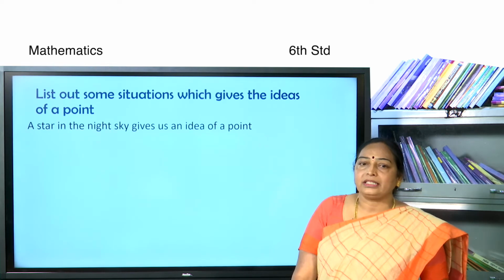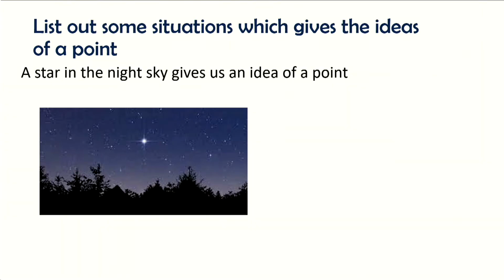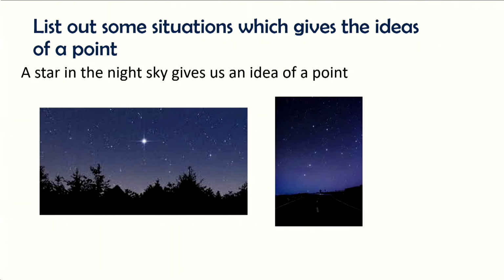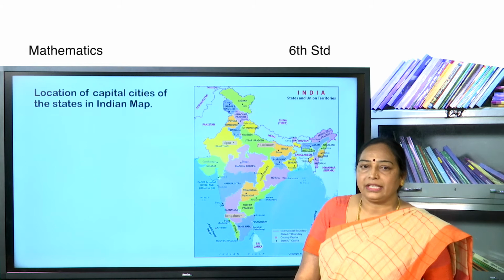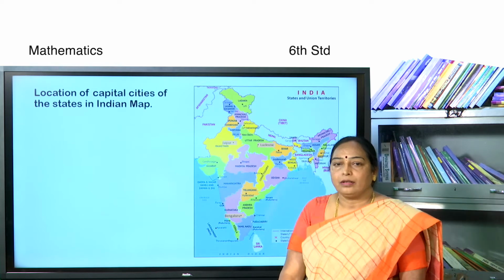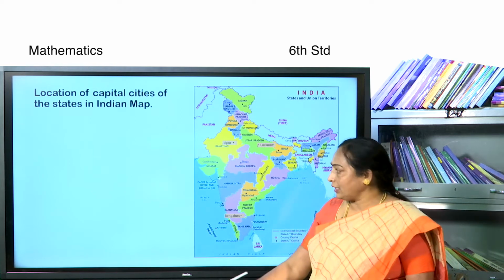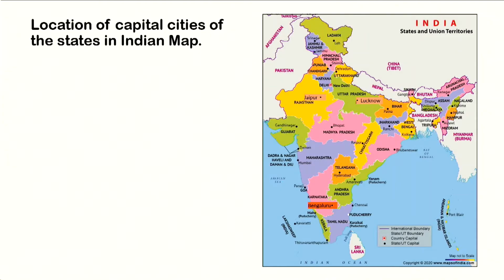A star in the night sky gives us an idea of a point. Stars are very far away from us, that is why they look like a point or small dot. Here, the locations of the capital cities of the states are shown on the Indian map. The capital cities are represented by points. For example, the capital of Karnataka is Bangalore. This point shows Lucknow, the capital of Uttar Pradesh. Here this point shows Jaipur, the capital of Rajasthan.